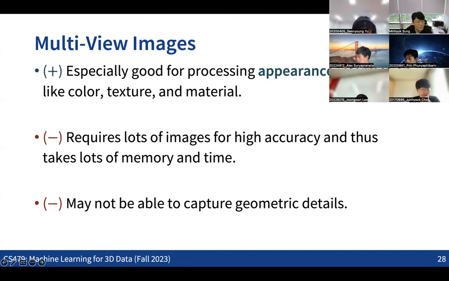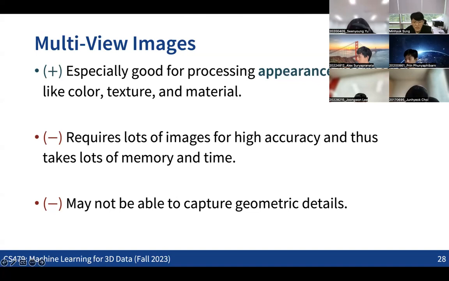These architectures can be really good, especially when you have appearance information. So when you have not just the geometry information for the 3D models, but also appearance information like color, texture, and materials, rendering the 3D models into 2D images and processing them can be a really good direction to handle this data.